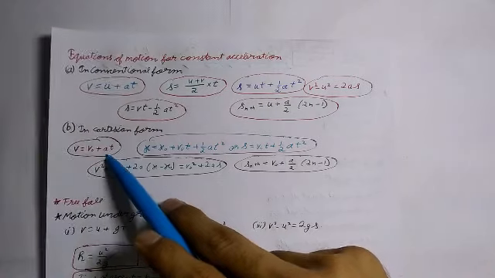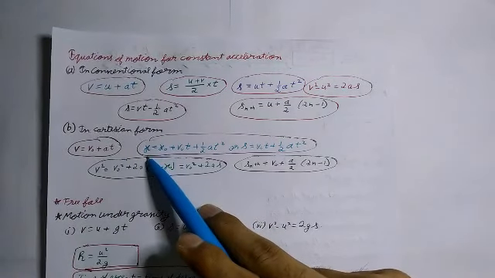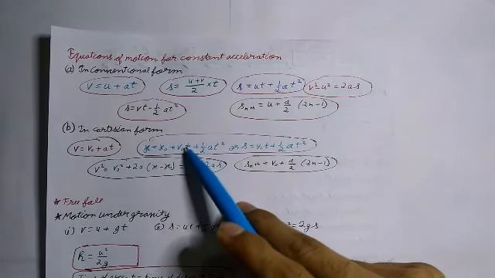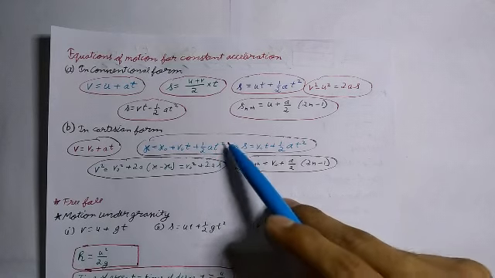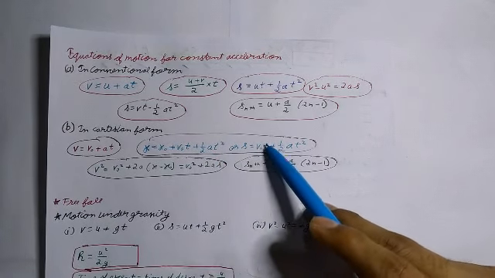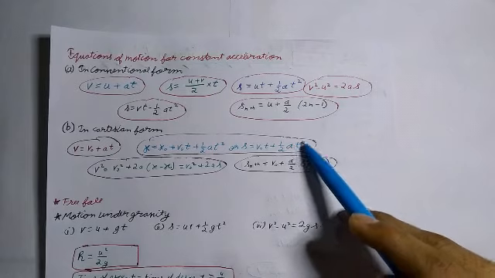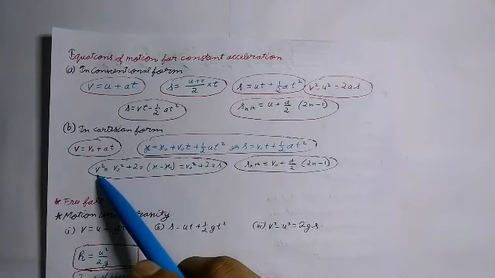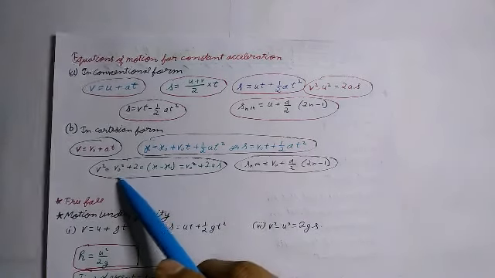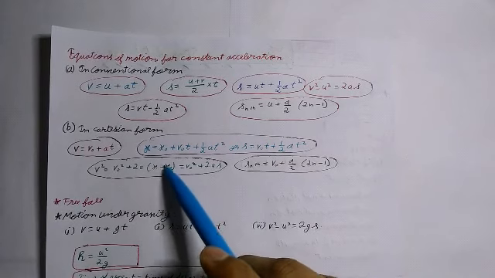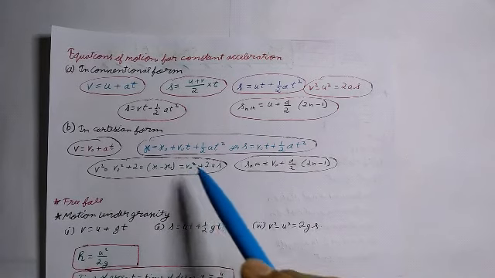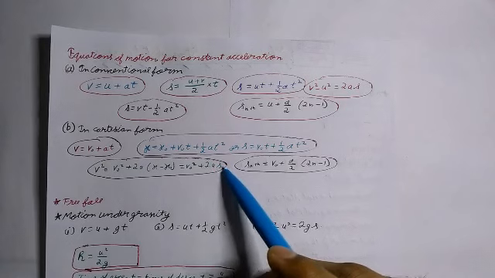v is equal to v naught plus at, and next is x is equal to x naught plus v naught t plus half at square, or s is equal to v naught t plus half at square. And next is v square is equal to v naught square plus 2a(x minus x naught), which is equal to v naught square plus 2as.